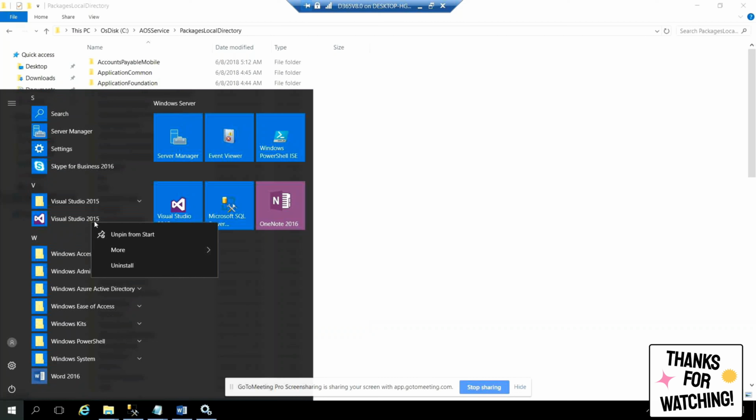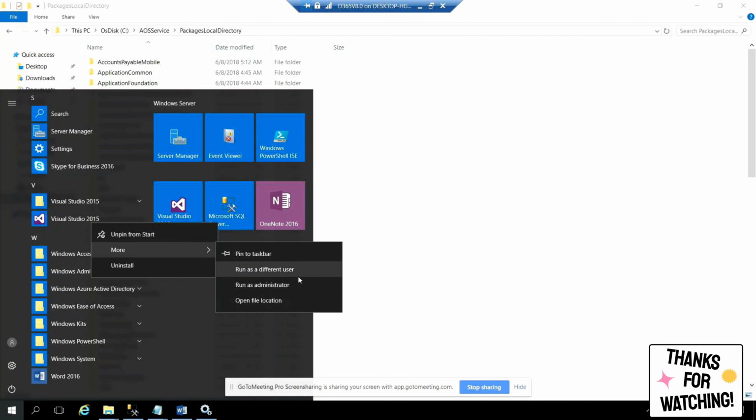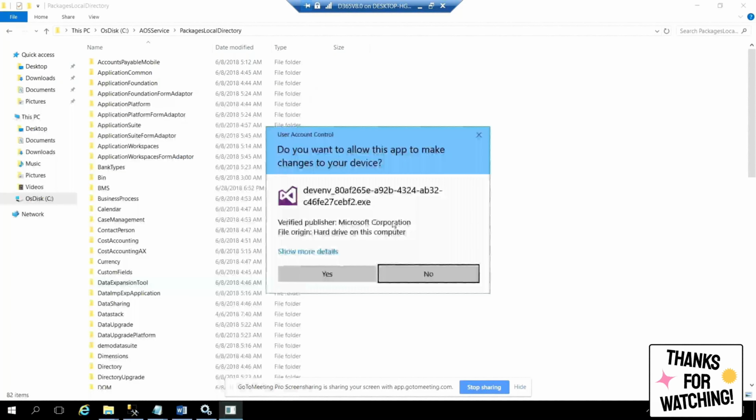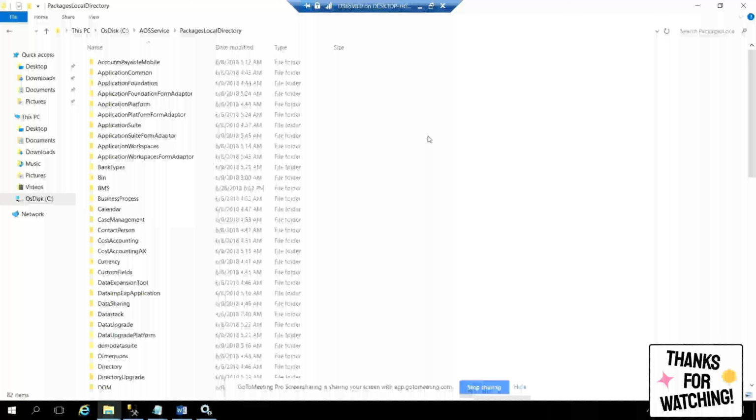Right click on your Visual Studio 2015. Remember, it's 2015 from AX7. Run as administrator. Just run as administrator, not by directly clicking, because it will not connect to the IAS. It should have elevated permissions. Now say yes if it asks. Sometimes it may not ask. Let it open. It's going to take maybe 1 or 2 minutes, or yeah, it got opened, I think, in the backend.